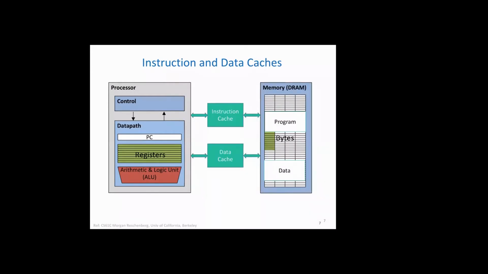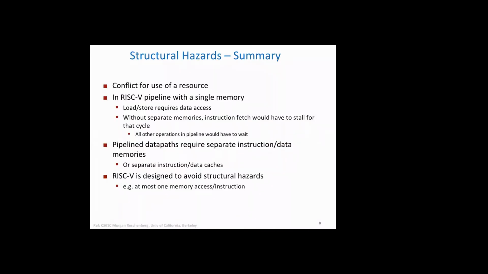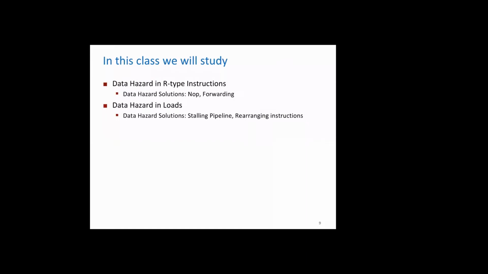This is the way we have designed the register file to avoid structural hazard. And when we say we have instruction memory and data memory, in practice we have two cache memories, an instruction cache and a data cache. So in the same cycle, both caches can be used for instruction fetching and for reading or writing data. So this is what we have discussed. Today we'll study data hazard in our type of instructions and also load instructions.